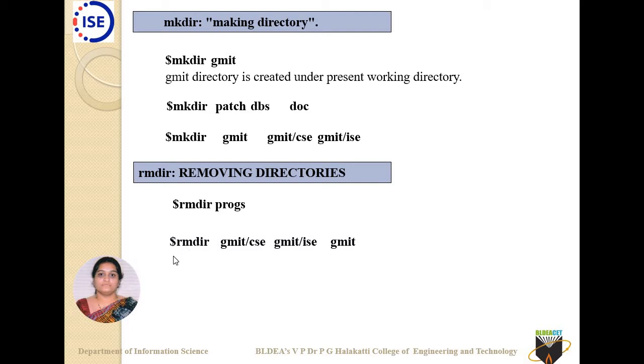Okay, so there is one more example here. What I have done here: rmdir gmit/csc gmit/isc gmit. So you can just see here, while creating, I have created first the main directory, then the subdirectories under it. But while deleting, keep in mind you have to delete first the subdirectories, then you have to delete the main directory. Okay, got to know.